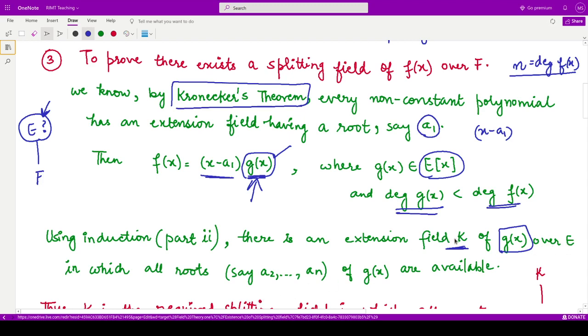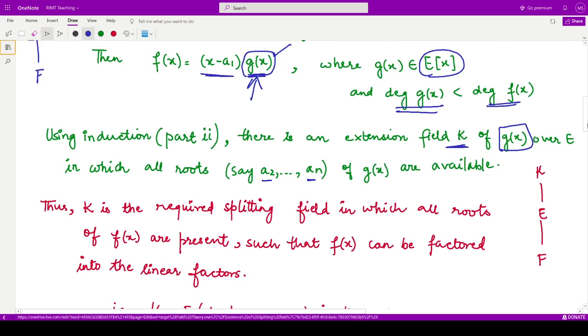Say the roots of this polynomial are a2 up to an. So we found one extension field for g(x) such that all the roots of this polynomial are present in K. So this K acts as the splitting field for g(x). Moreover, what is f(x)? f(x) is written as some linear factor multiplied by g(x).